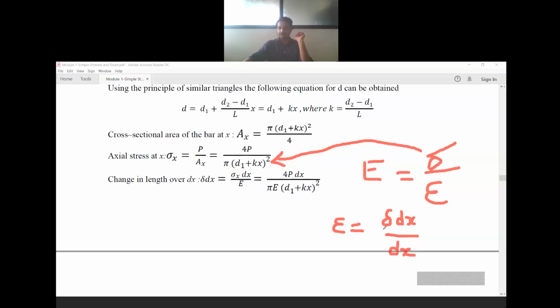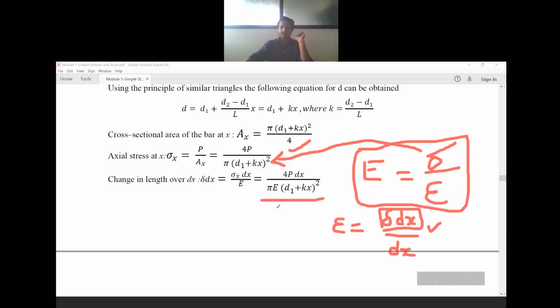If I substitute these values in the formula E equals stress by strain, substituting the equation for stress and this strain, and then rearrange it for delta dx, I will be able to get this value.